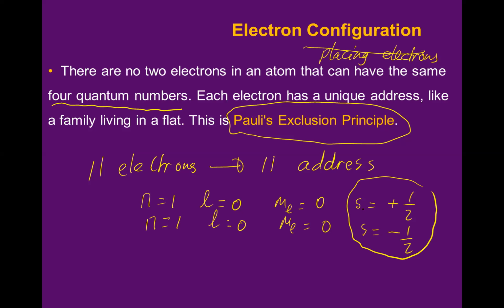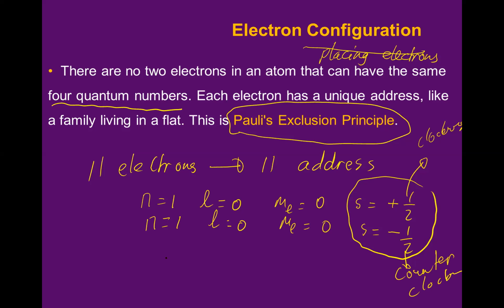What is the spin quantum number? If it's plus half, it is clockwise, isn't it? And if it is minus half, it is counterclockwise. So if three quantum numbers are the same, then this S must be different.